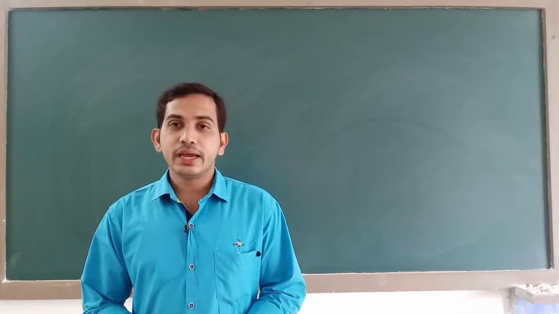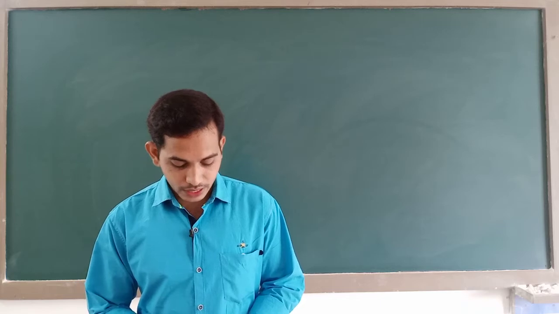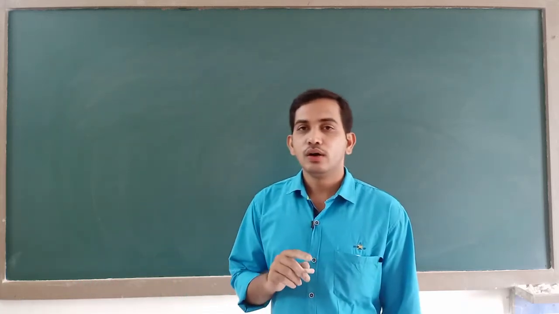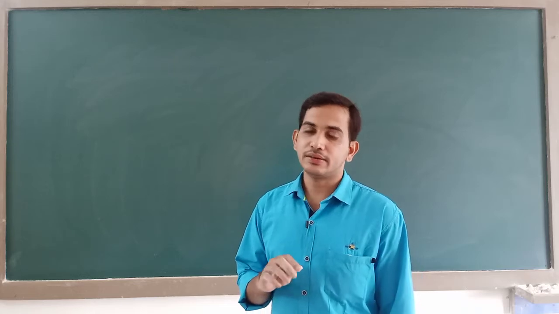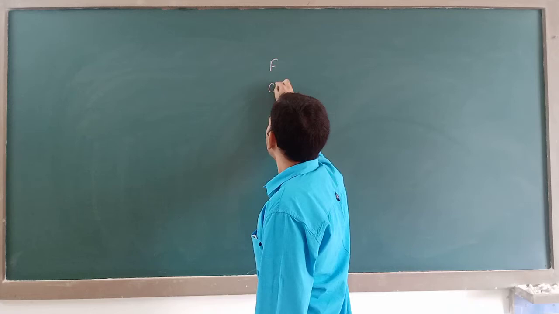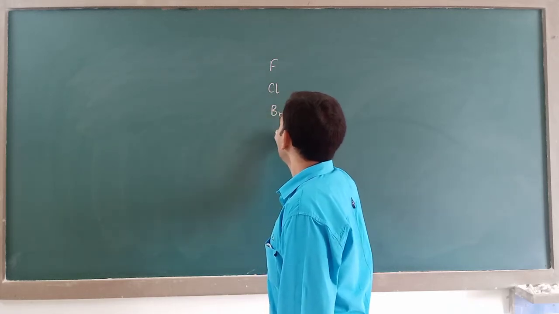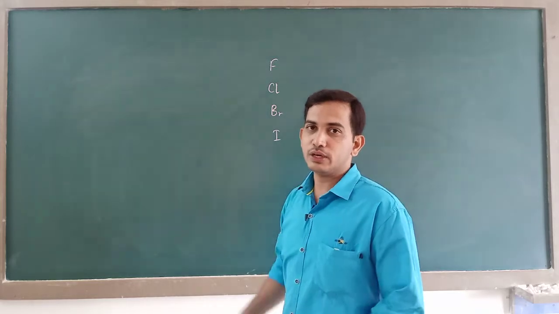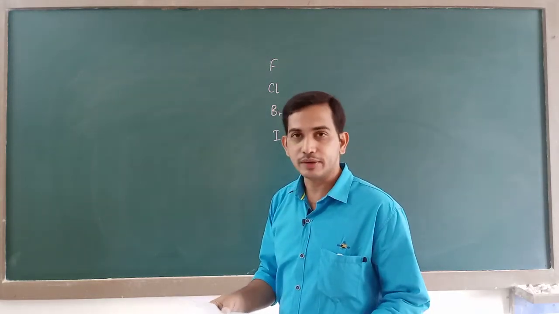Now, to arrive at the answer for this question, I want you to go back to your periodic table and find out the halogens present in the 17th family. It begins with fluorine, chlorine, bromine, iodine and astatine. We do not need the last one because in the options it is not at all given.